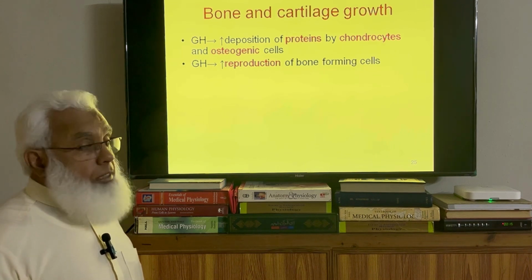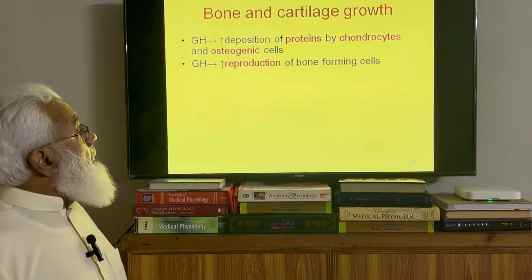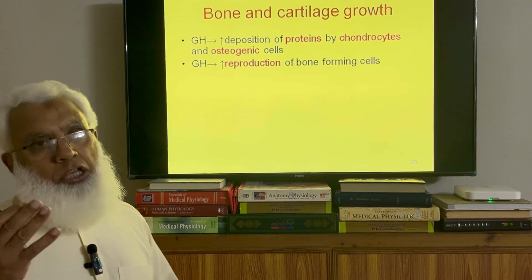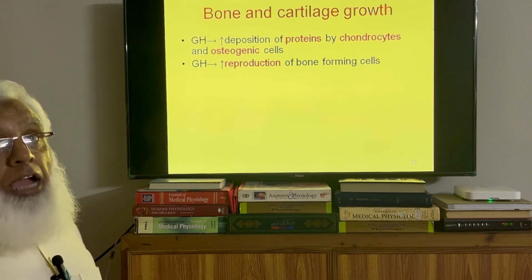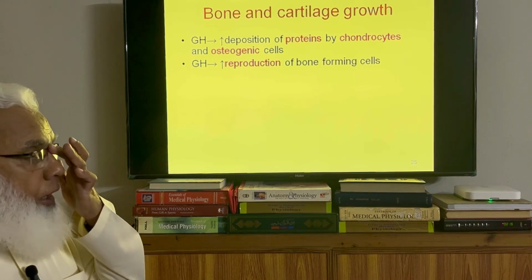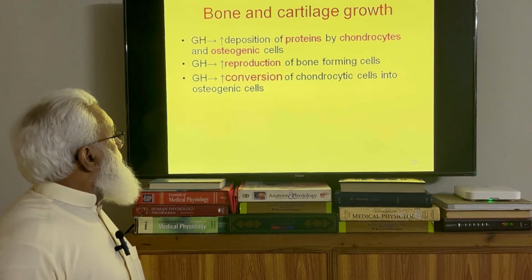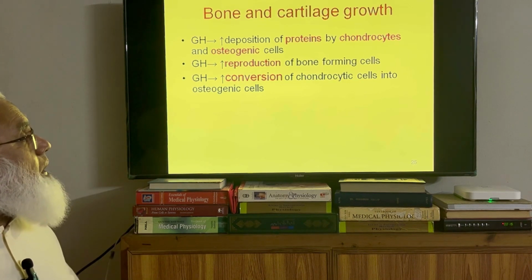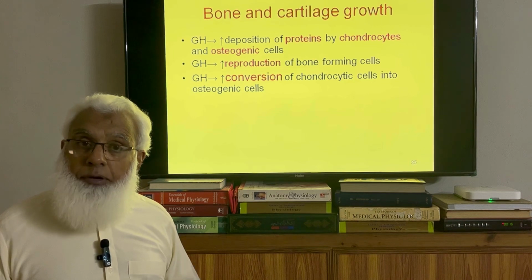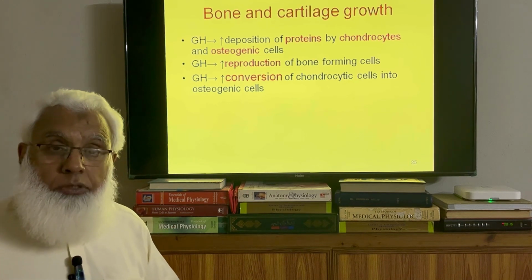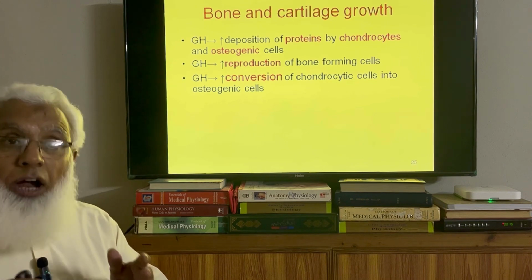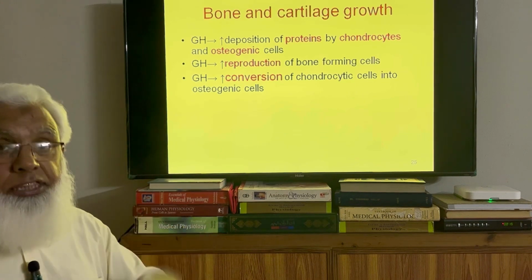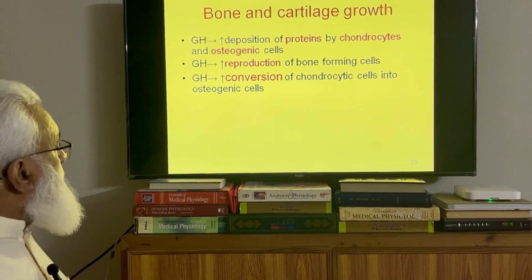Growth hormone is responsible for the increased reproduction of these bone forming cells, osteoblastic cells, and chondrocytes, the cartilage forming cells. The growth hormone promotes their reproduction. And the growth hormone is responsible for the conversion of chondrocytic cells into the osteogenic cells. आपने पढ़ा होगा, that is, many bones are initially laid down in the form of cartilage. Later on they are ossified. So chondrocytes are converted into osteogenic cells. Growth hormone also promotes this.